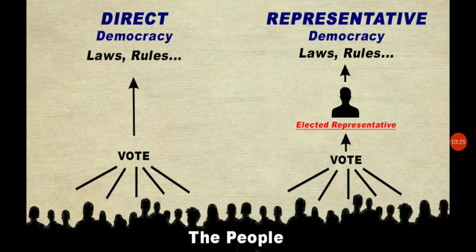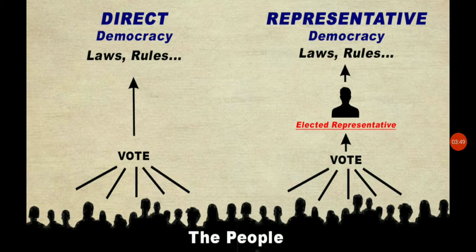So in our country we have different forms of government. That means we have representative democracy, where we vote for elected representatives. On behalf of the people, the elected person will rule the country.